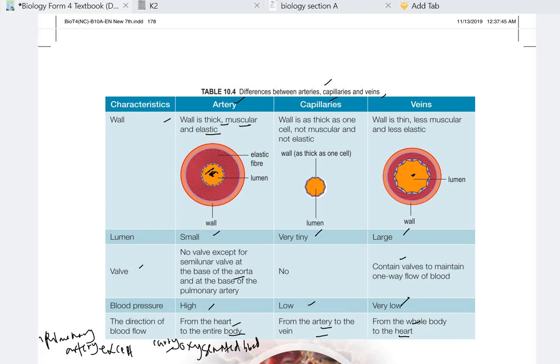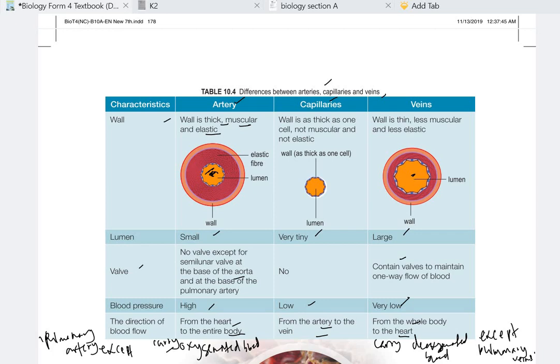Veins carry deoxygenated blood, except the pulmonary veins.